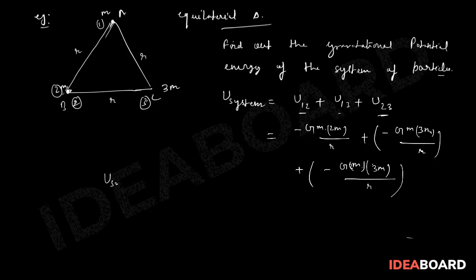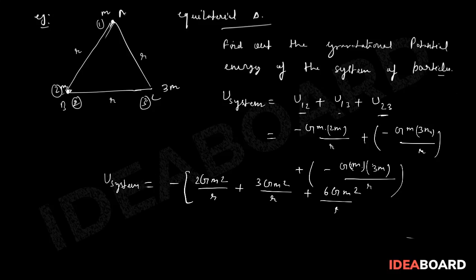So U system is equal to minus, taking common, G m square upon r times 2 plus 3 plus 6.